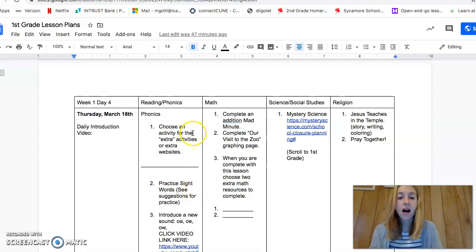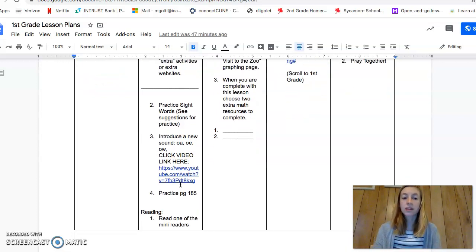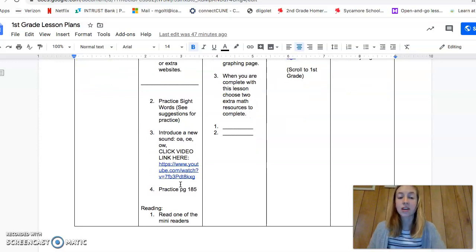On the phonics side, we'll choose an extra resource for phonics, and I'll show you where to find those extra resources. We'll practice those sight words. There's lots of different kinds of games and things you can play to practice sight words. The important new skill that we're learning is OA, OE, and OW. And those letters put together make the O sound. If you want to review that sound, you can find the video there. After you've reviewed that sound, complete practice page 185.